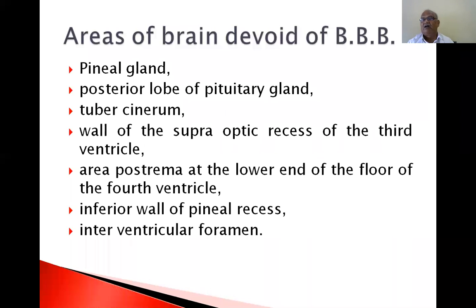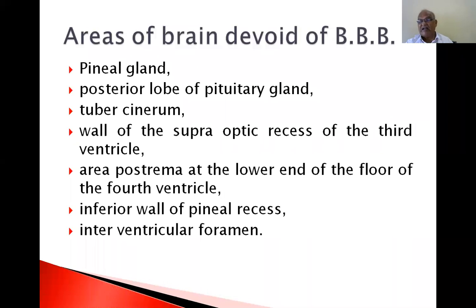L-dopa itself does not have action in Parkinsonism, but the blood-brain barrier does not allow dopamine, which has action on the corpus striatum to rectify the deficiency. But L-dopa is allowed by the blood-brain barrier, so you have to give L-dopa. It reaches the corpus striatum, where it is converted into dopamine, and Parkinsonism is rectified. So that is the mechanism and clinical significance of the blood-brain barrier.